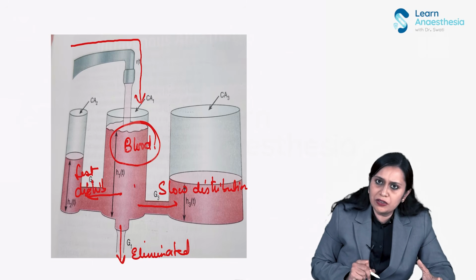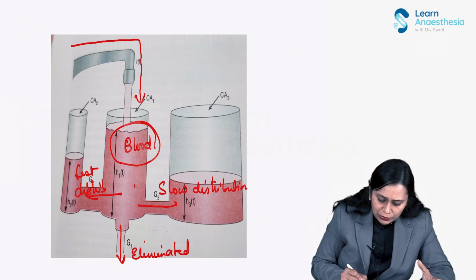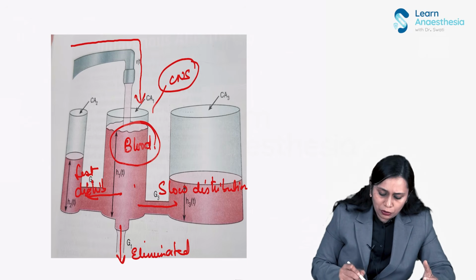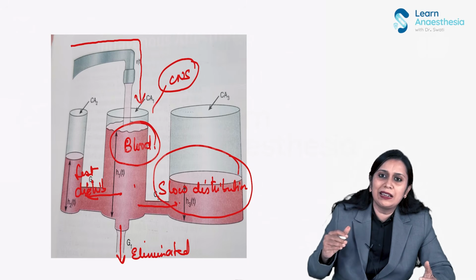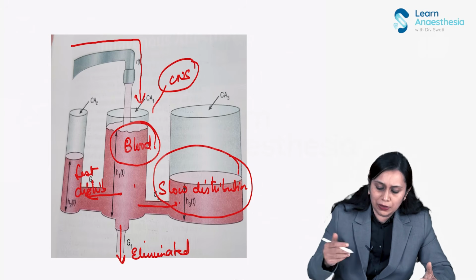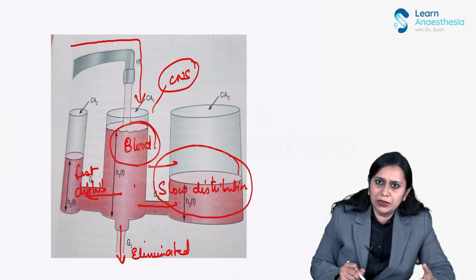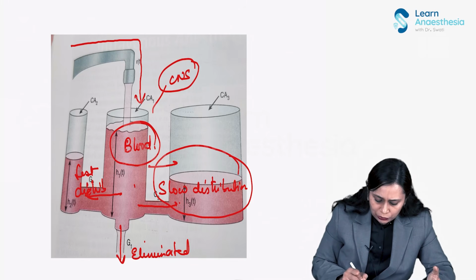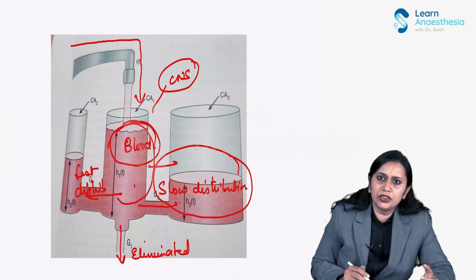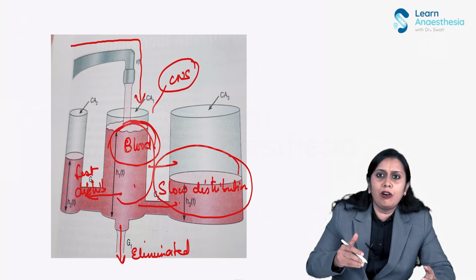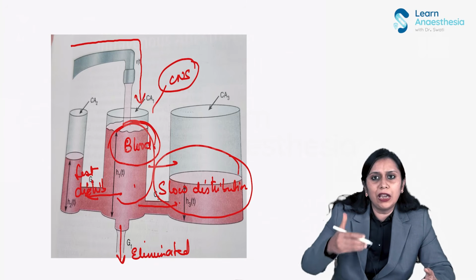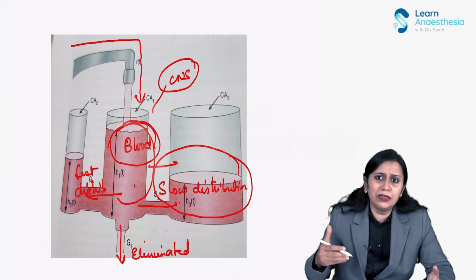Then only the serum concentration will be maintained, and then only the CNS level will be maintained. Okay. So over the course of time, when this other compartment gets saturated with IV anesthetic agent, the movement to this compartment is less. So at a lower dose, the serum concentration can be maintained, right? So over the time of infusion of IV anesthetic agent, we have to decrease the dose to prevent delayed recovery and other complications. Okay.